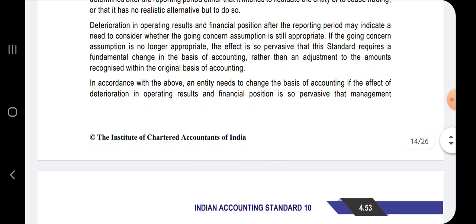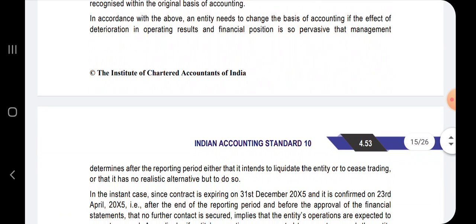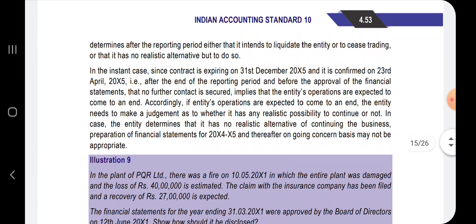In accordance with the above, an entity needs to change the basis of accounting if the effect of deterioration in operating results and financial position is so pervasive that management determines after the reporting period either that it intends to liquidate the entity or to cease trading, or that it has no realistic alternative but to do so.